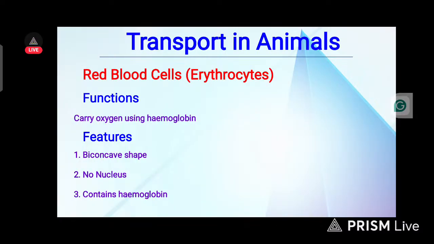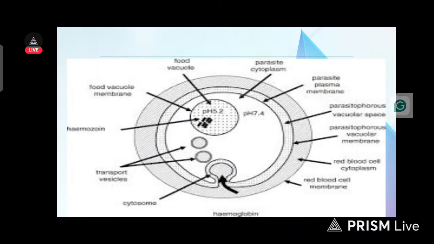And then the second aspect is red blood cells, also called erythrocytes. Its function is to carry oxygen using hemoglobin. What are the features of the red blood cell? It has a biconcave shape. It doesn't contain a nucleus. Number three, it contains hemoglobin. This is the structure of the red blood cell.